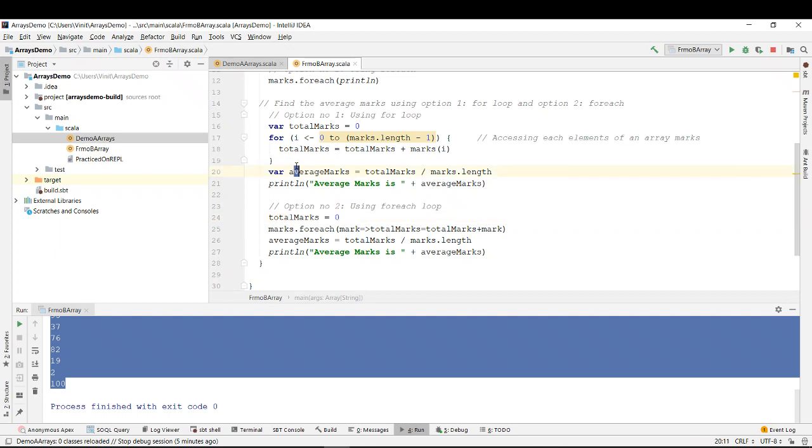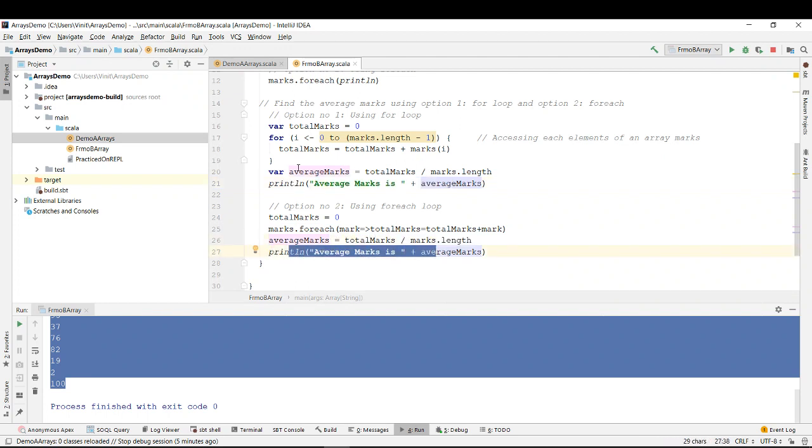This is also the same, right? Average marks is equal to total marks divided by length. I'm defining a var over here because it is the first time. The second time, I'm not defining a var. And I'm fine. This is again the same. I'm just printing that average marks is this and average marks is this, right?